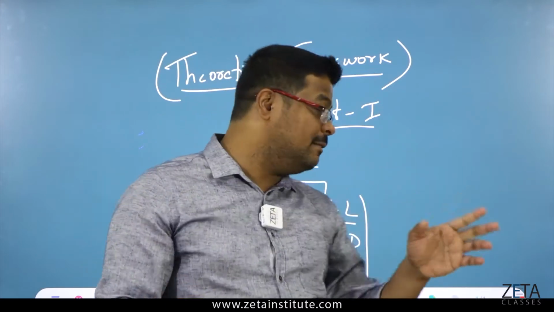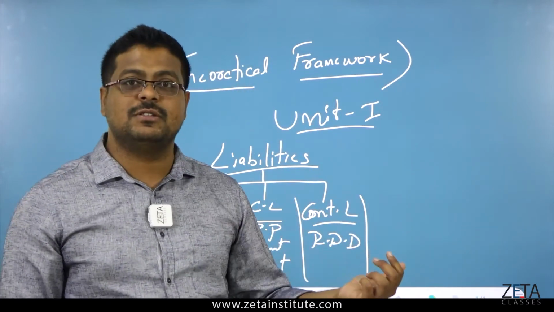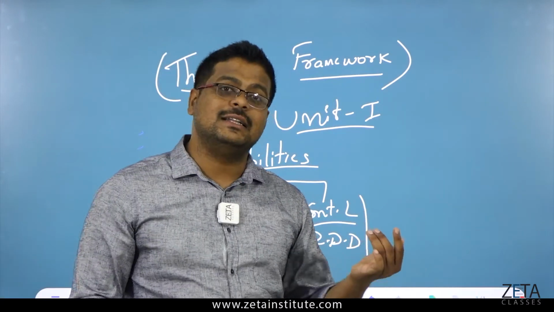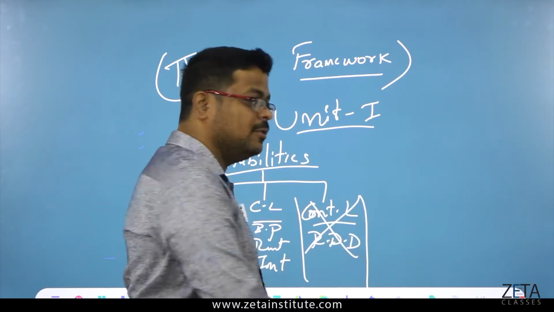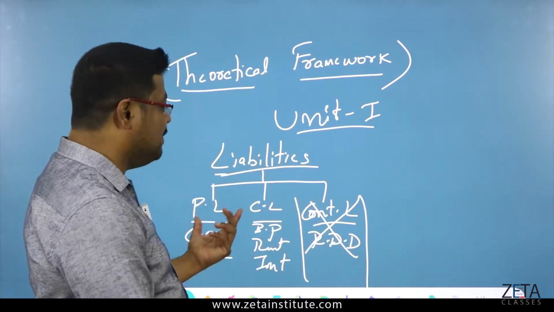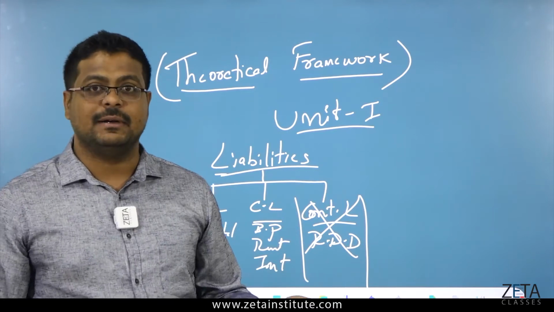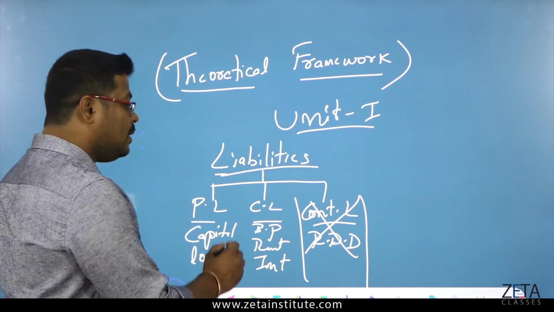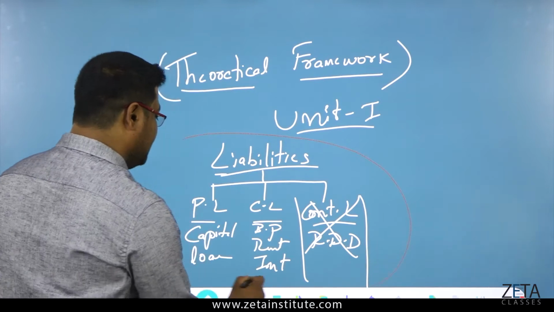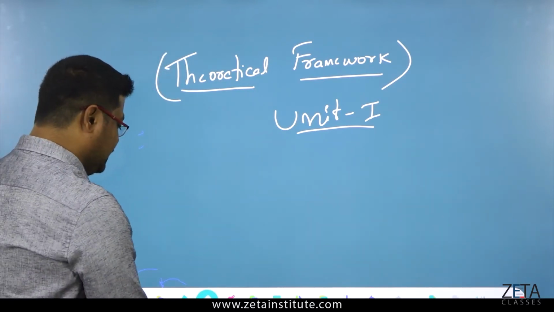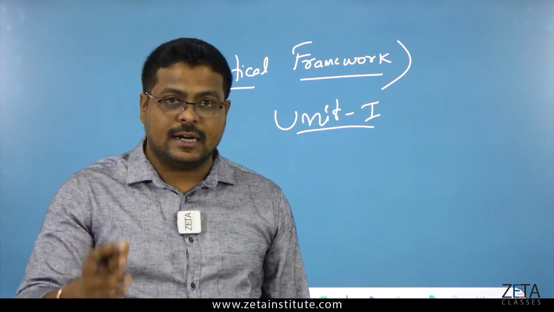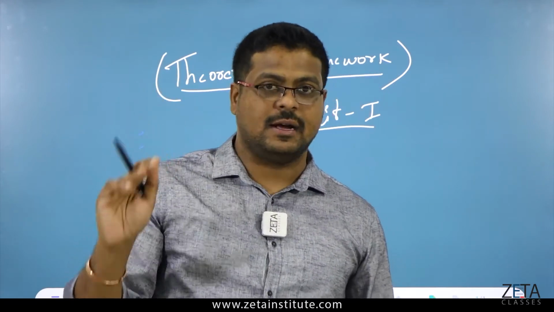Many cases like this happen, especially for companies also. That is called contingent liability. For the time being, you don't worry about this. Just understand what is fixed liability and current liability. Understood what are liabilities? So three things: fixed liability, current liability and contingent liability.